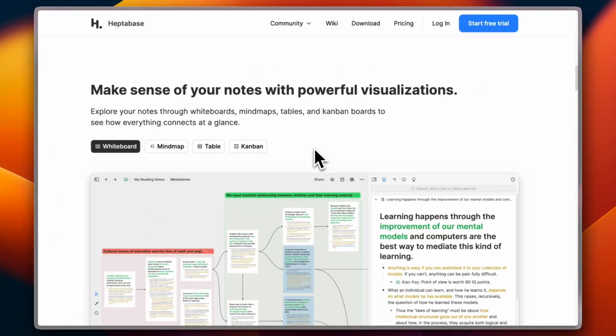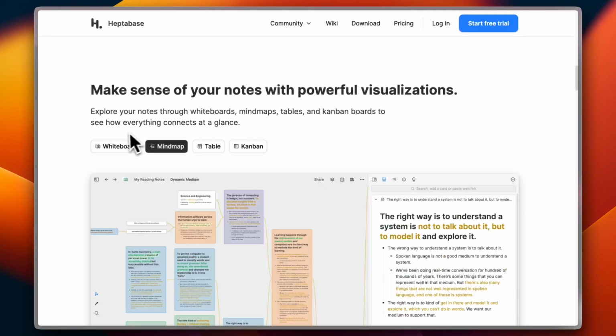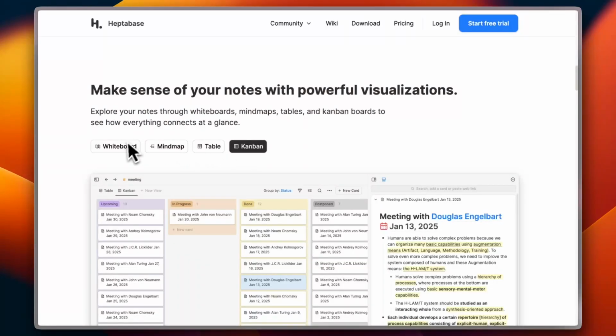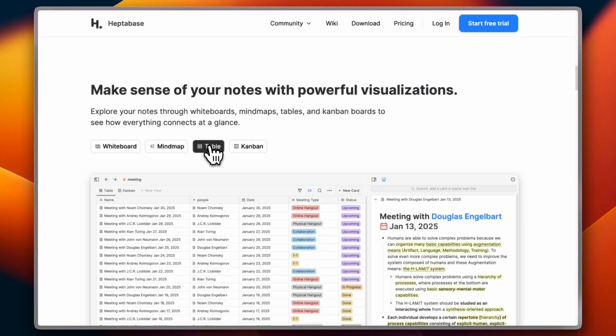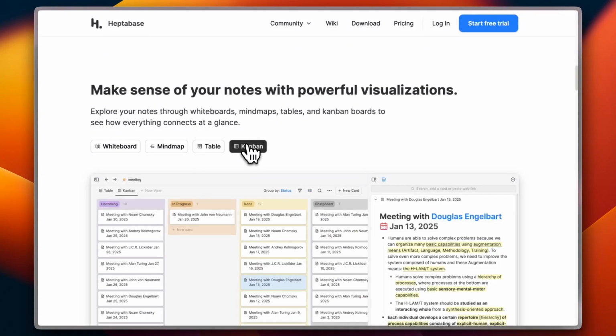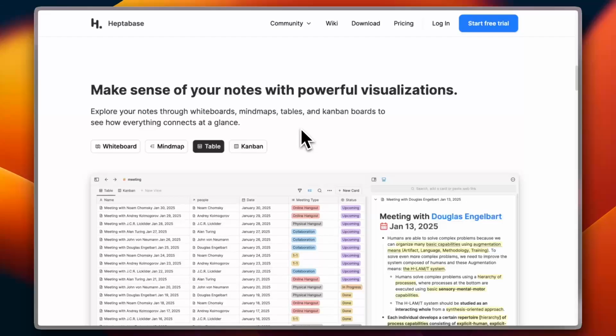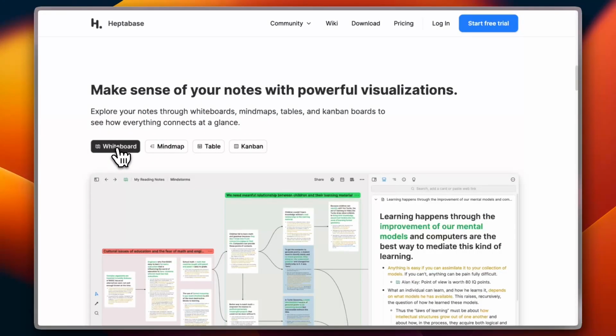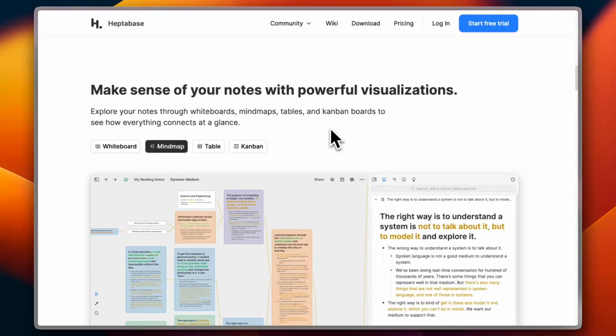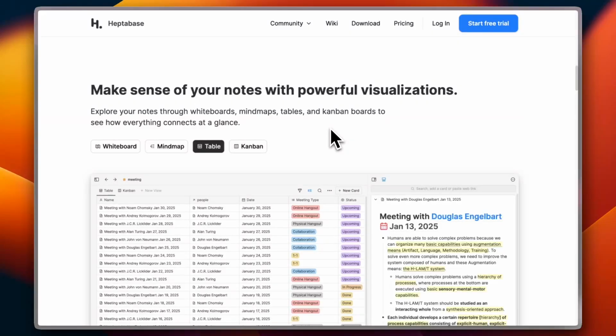Heptabase. So, for example, I do use Notion because it has lots of views for organization of my project. For example, you can organize your projects in a table view, in a Kanban view, add notes, add tasks, and manage or monitor the progress. However, it lacks a whiteboard functionality. For this, I do use another tool called Miro, and then I embed the whiteboard into Notion. However, that's not so convenient.